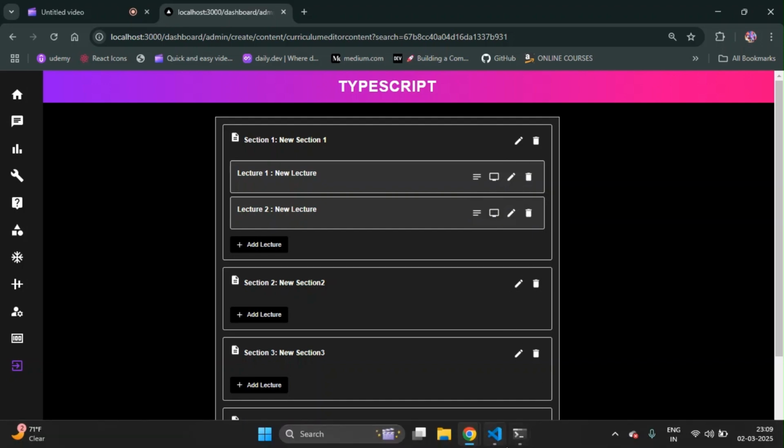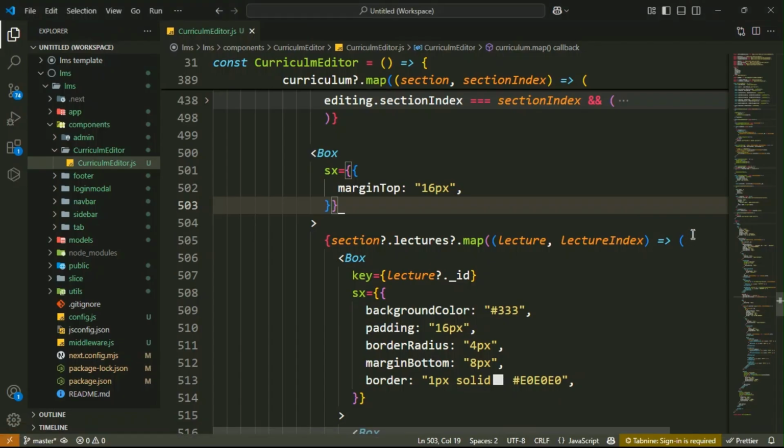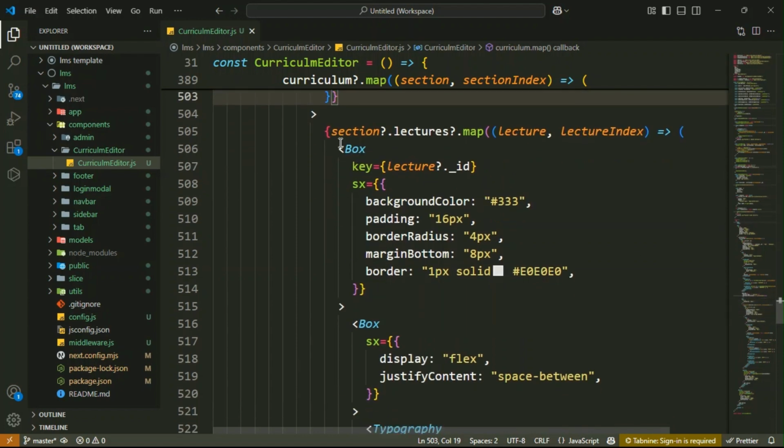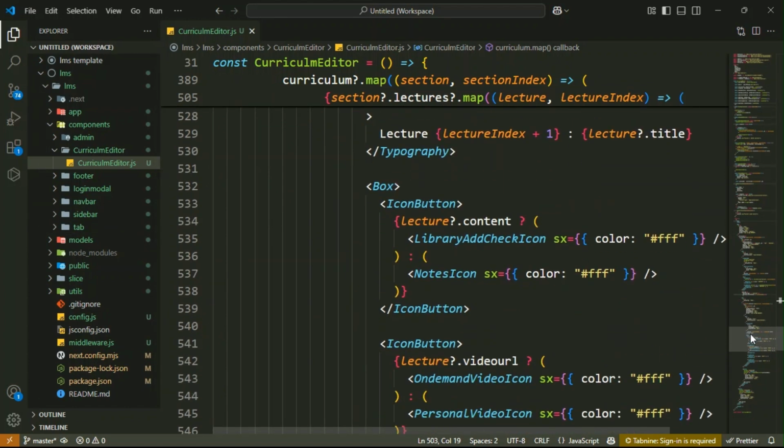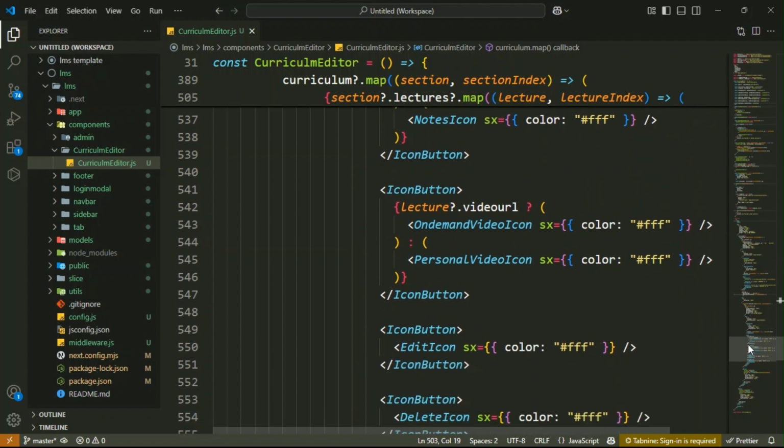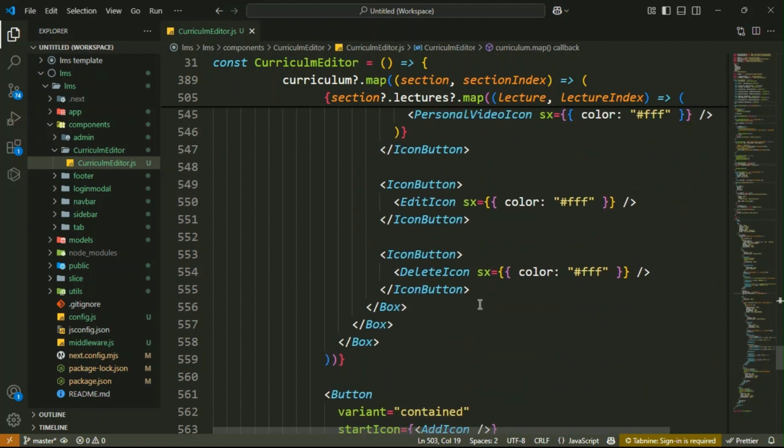It is very simple, guys. You know that very well. The first thing is to go inside sections.lecture.map. Inside it, we have already created the button. Let me find that button. You see this one? This is your delete icon button. Got it?